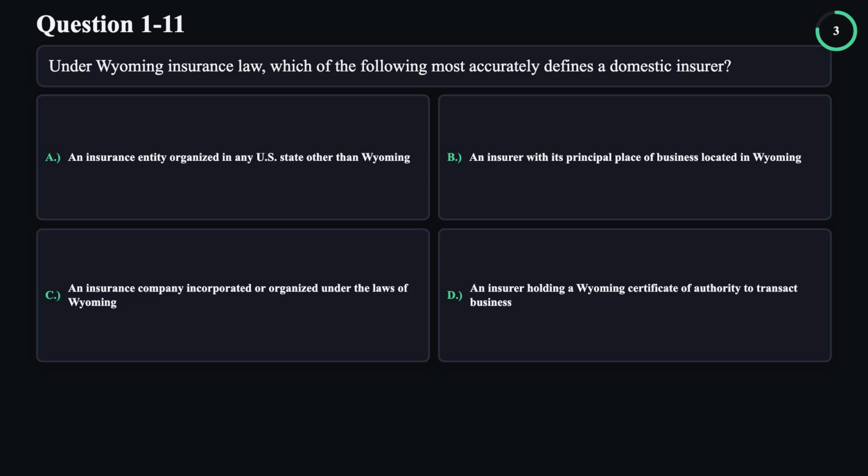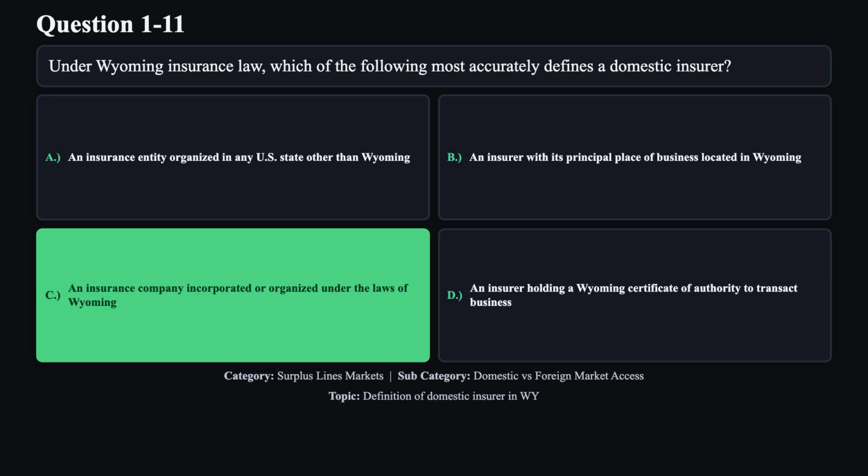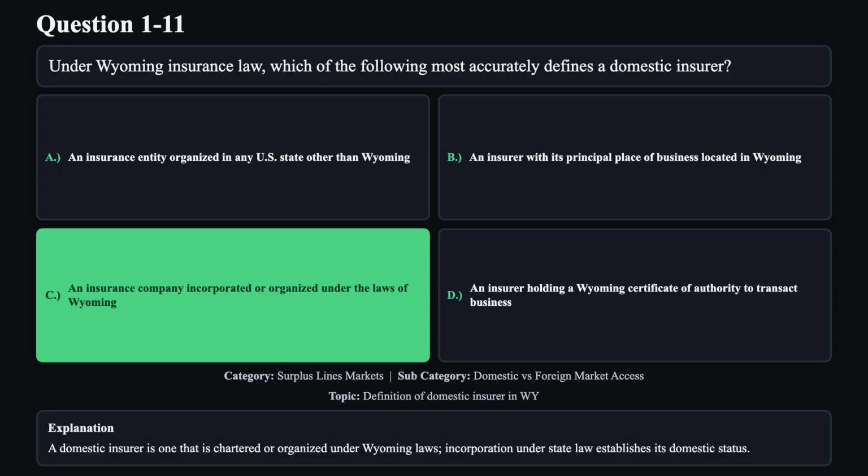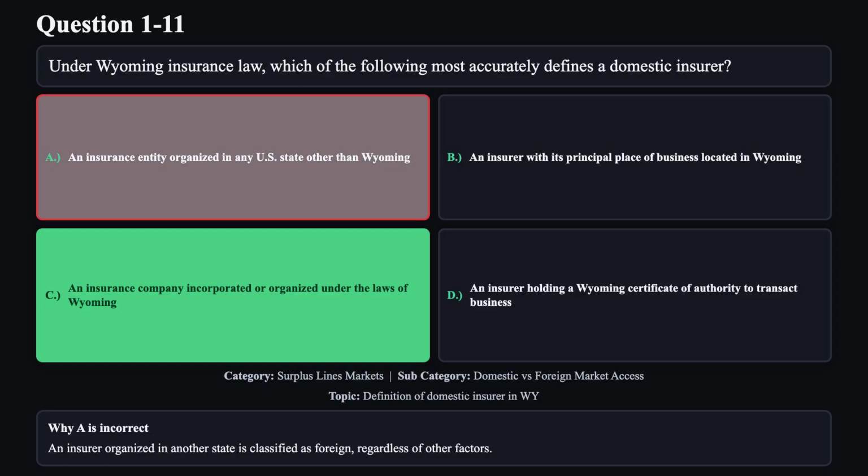The correct answer is C. A domestic insurer is one that is chartered or organized under Wyoming laws. Incorporation under state law establishes its domestic status. Reason A is not correct. An insurer organized in another state is classified as foreign, regardless of other factors.